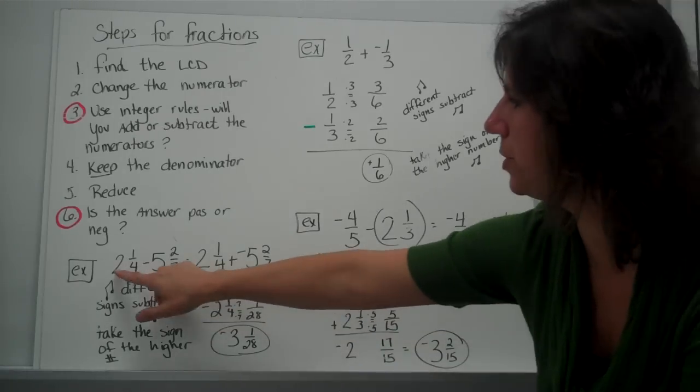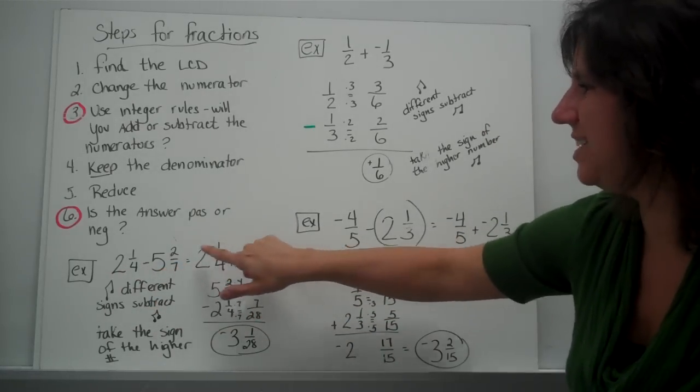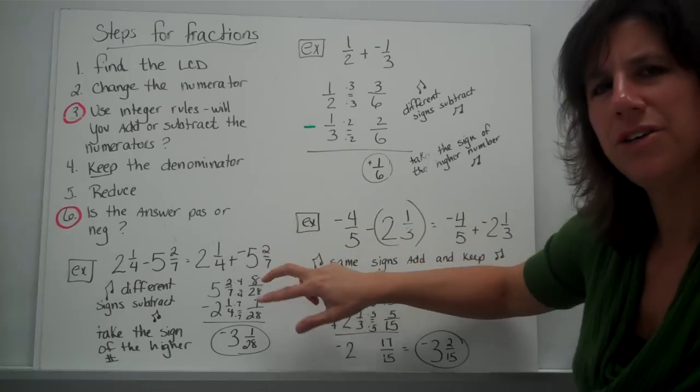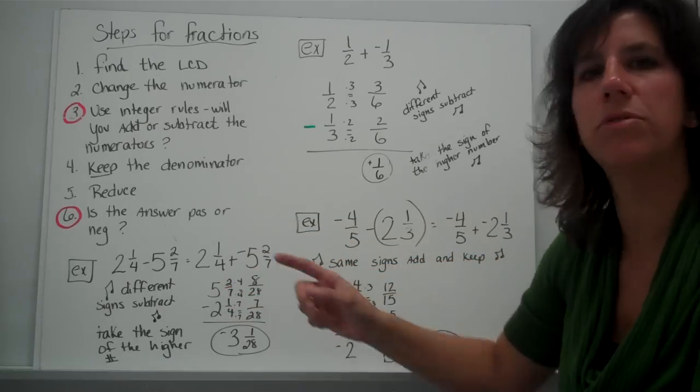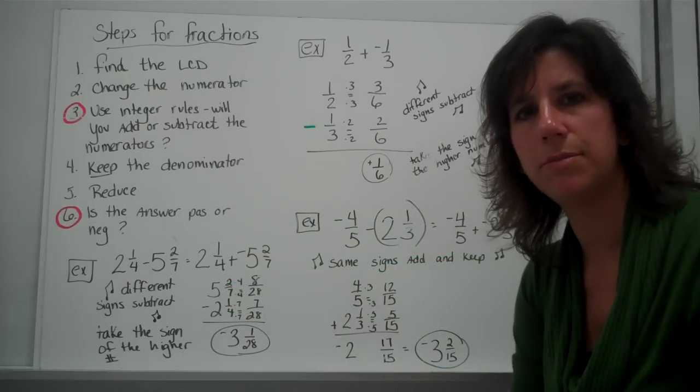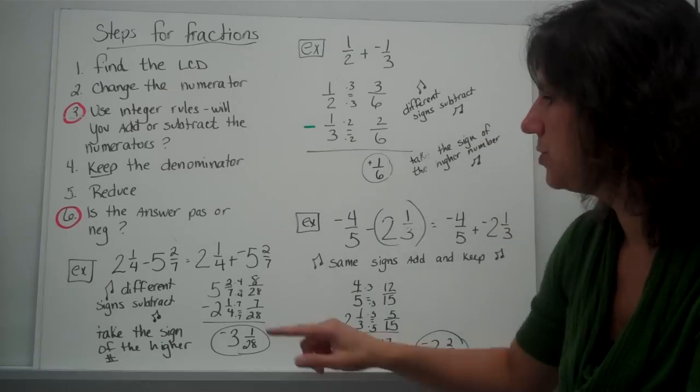Here's one more example for you. Keep, change, change. Different signs, subtract. Notice what I've done here. I've put the bigger number on top, because when I'm subtracting the numbers, that'll make it easier for me.